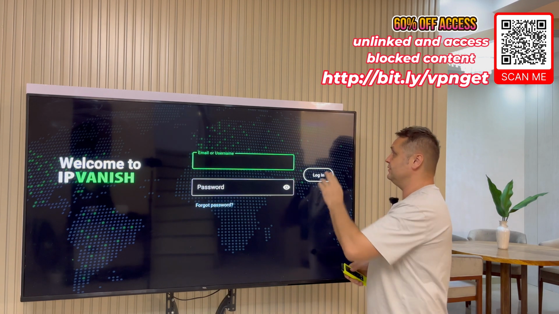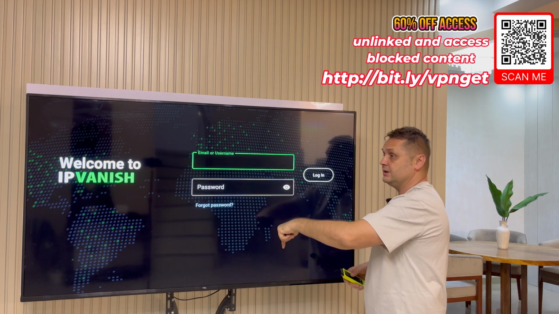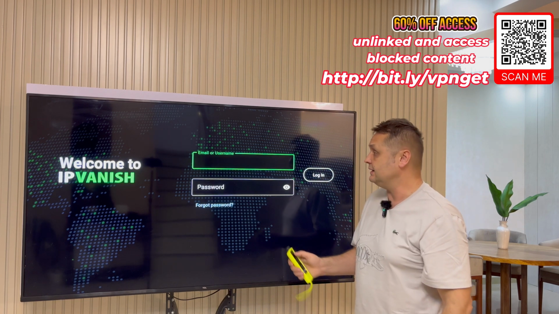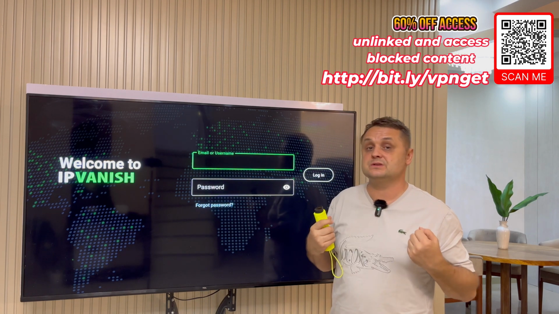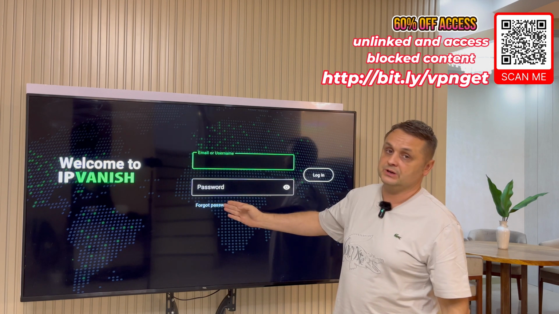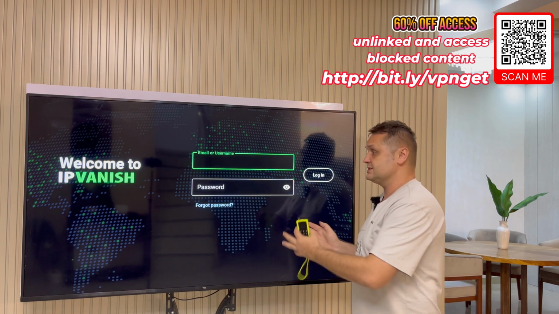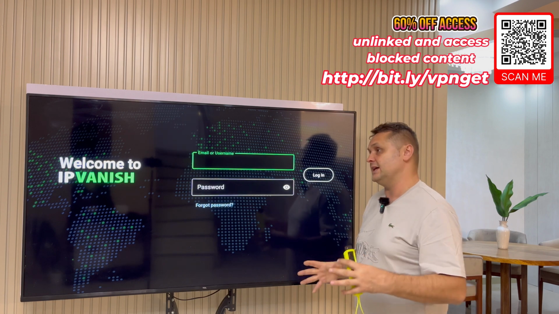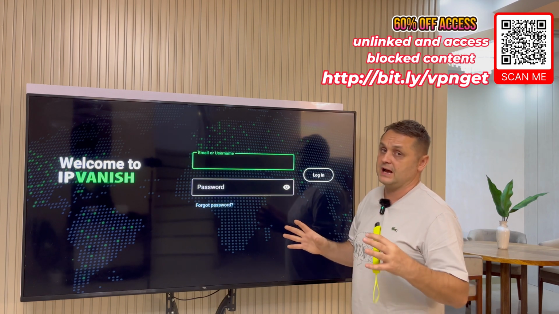So pause the video if you need to do that. Scan this. Also go to this bit link, or in the comment or the pinned description. Sign up with your email. You're going to get a notification once you're done that. Verify your account, and then you're going to be able to log in with your email and password. I'm going to log into my account, and you would log in the same way, and then I'll show you the setup to get the Unlinked application and all the other apps in Unlinked.